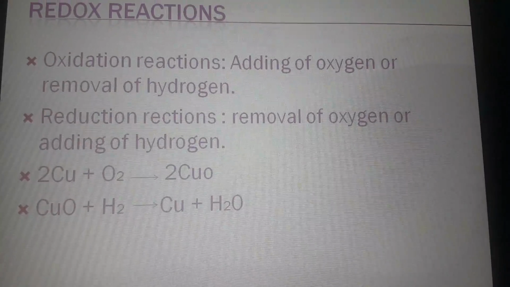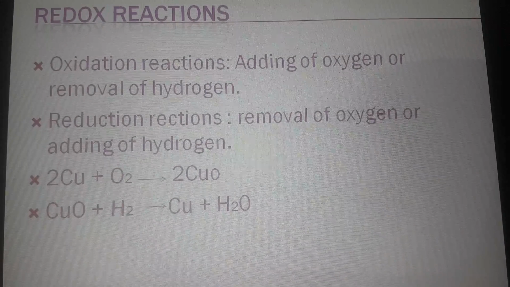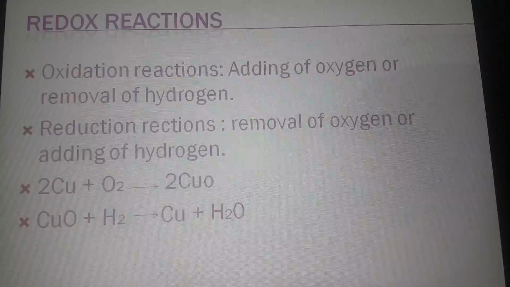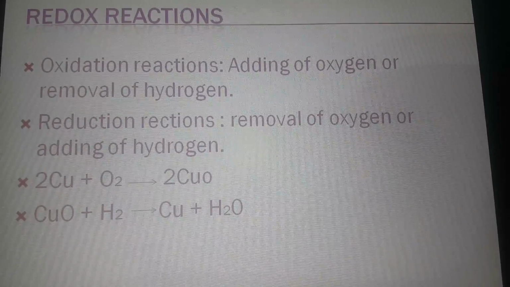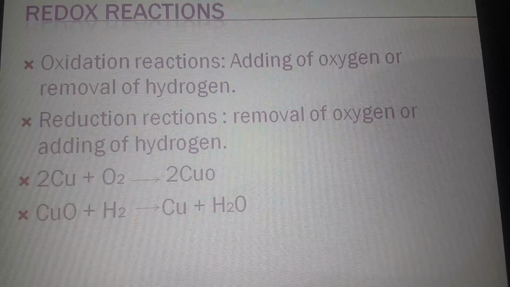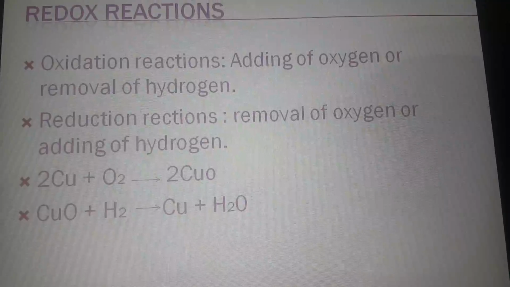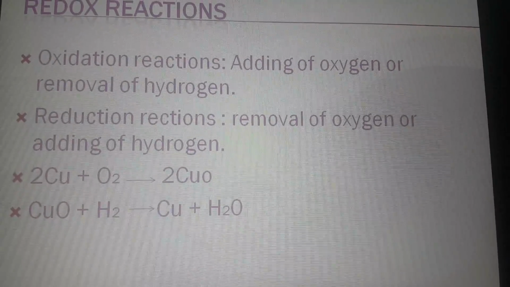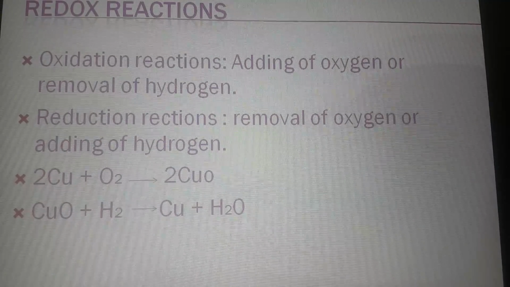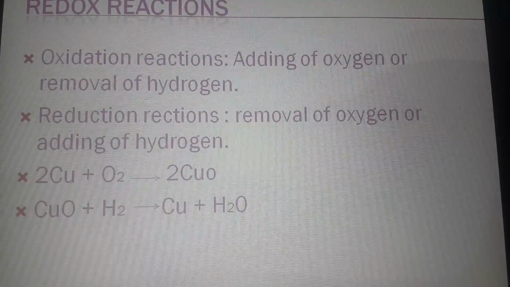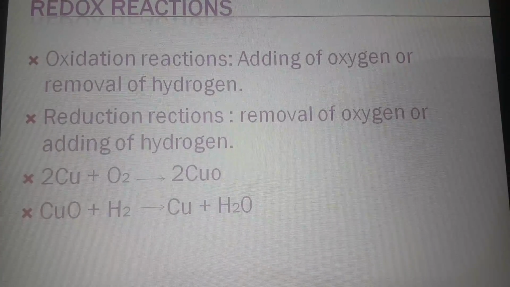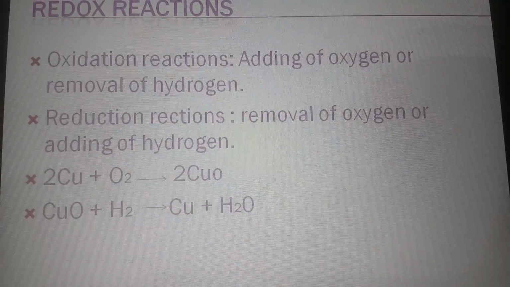Whenever either of the activities takes place, removal of oxygen or adding of hydrogen, we can say that in the reaction reduction has taken place. So below, the examples are given. Copper plus oxygen will give you copper oxide. Copper oxide plus hydrogen will give you copper plus water. So here what has actually happened, let me tell you. Copper plus oxygen will give you copper oxide.